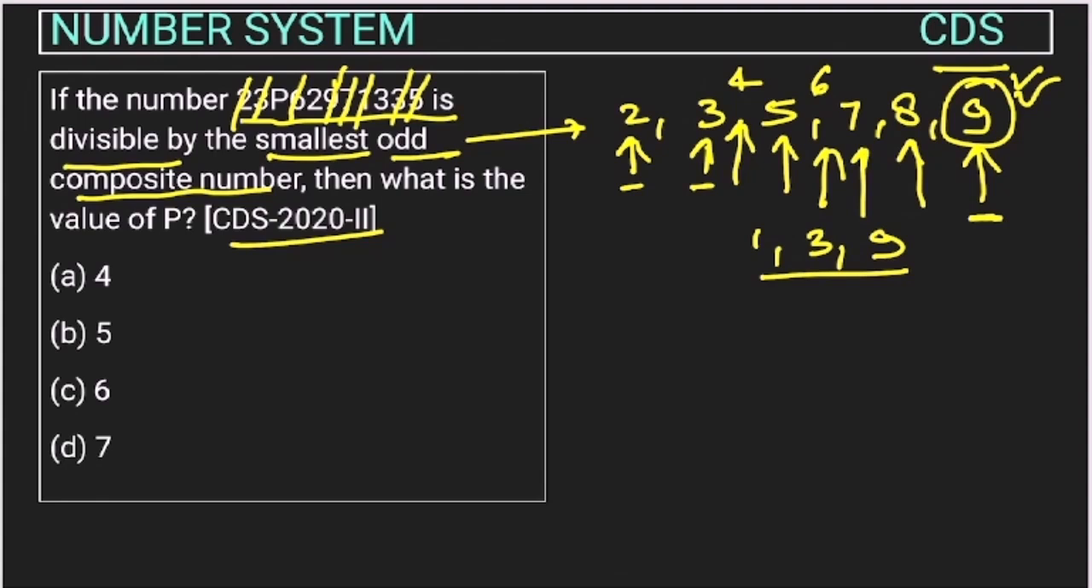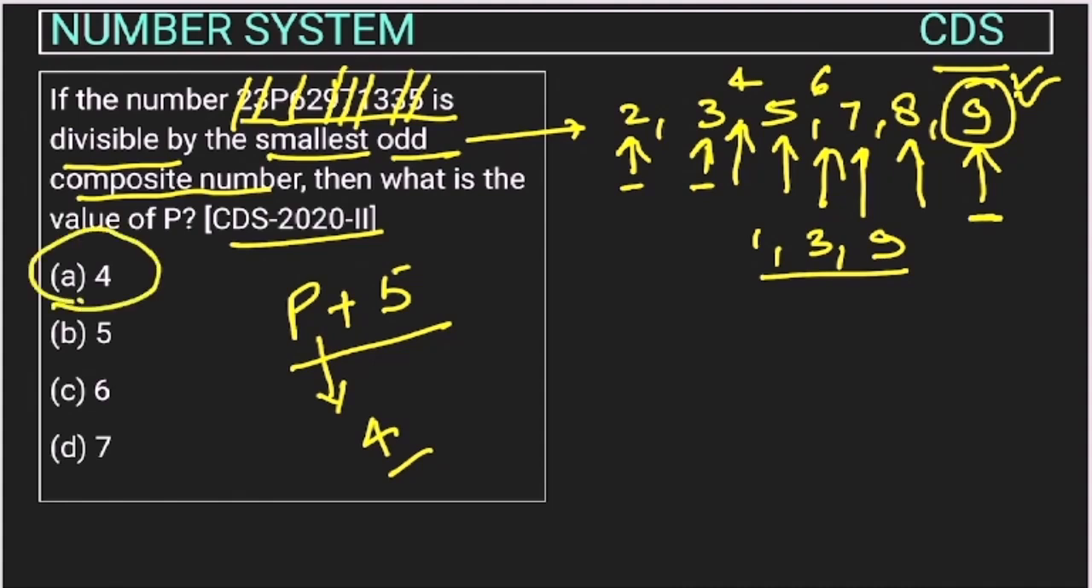So what is remaining? Remaining is P plus 3 plus 2, 5. इसको अपने को 9 बनाना है. So 9 बन जाएगा कब? When P is 4. P is 4, this will be 9 and this will be divisible by 9. So the value of P will be 4. So option A is the correct answer. Right.